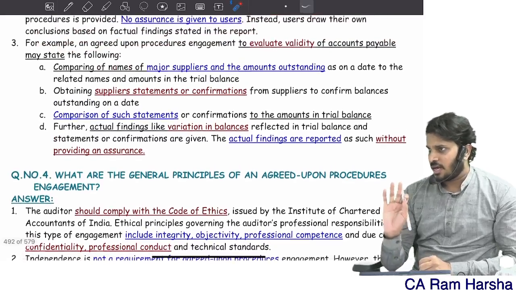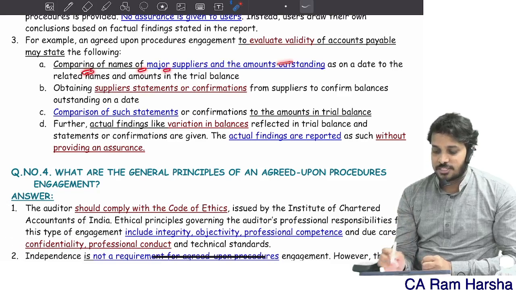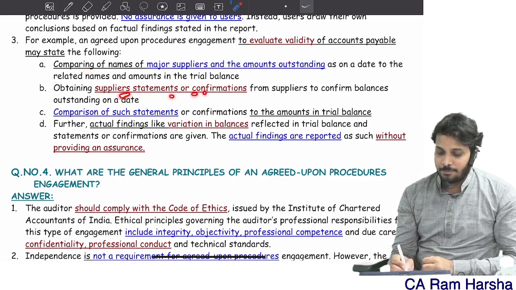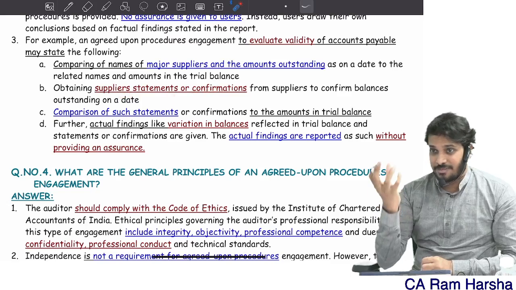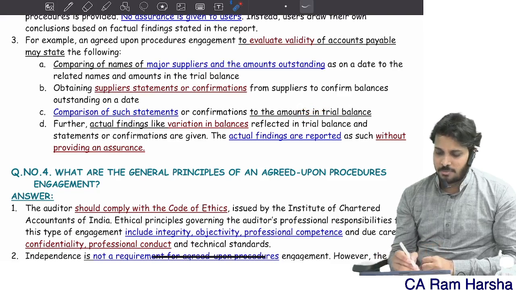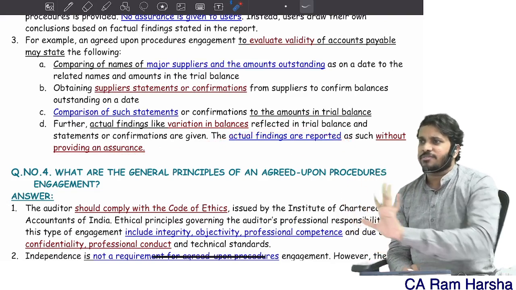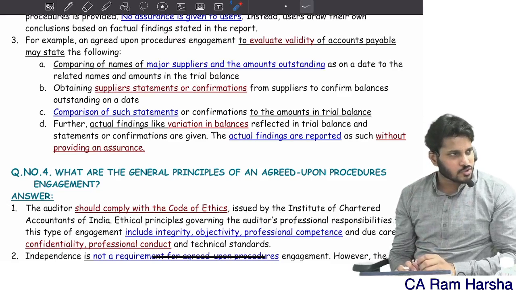For example, an agreed upon procedure for accounts payable consists of what? Comparing names of the suppliers and amounts outstanding, getting suppliers' statements and confirmations and comparing with our books of accounts, and comparison of these statements to the trial balance. If there is a variation in balances, the findings will be reported without providing an assurance. We just report the findings. We don't give any assurance on that.